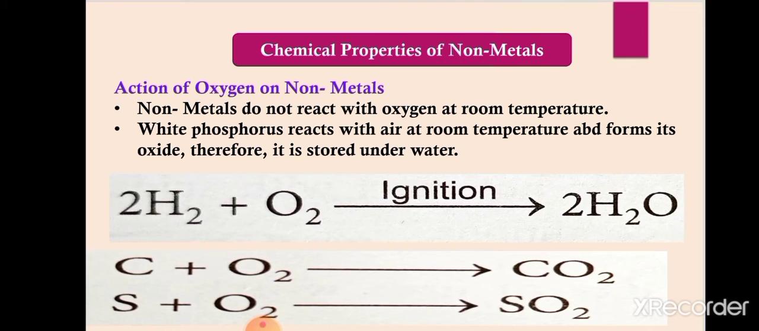Just like that, carbon and sulfur also, when they are ignited with oxygen, react with oxygen and form oxides. These oxides are soluble in water, and they are acidic in nature, which we can test using blue litmus paper, which will turn red. And oxides of non-metals are acidic in nature, as we have studied in the case of metals that their oxides are basic in nature. So oxides of non-metals are acidic in nature.